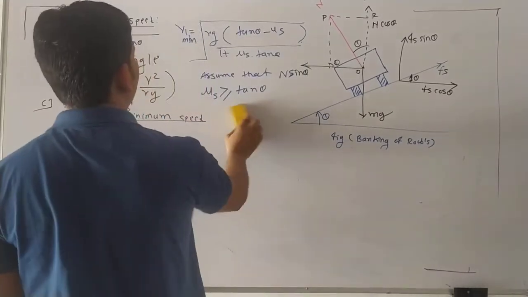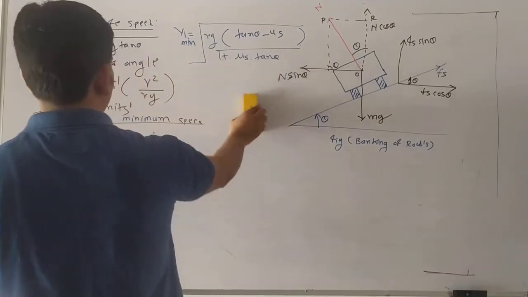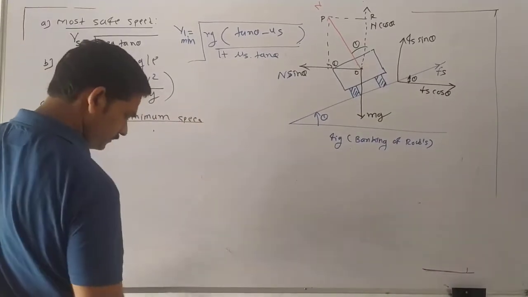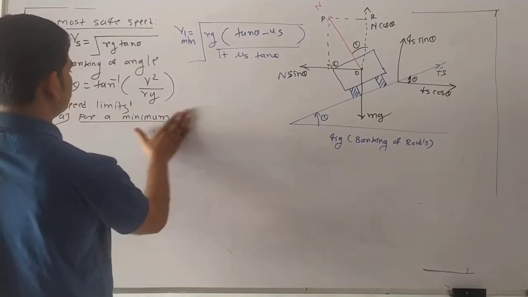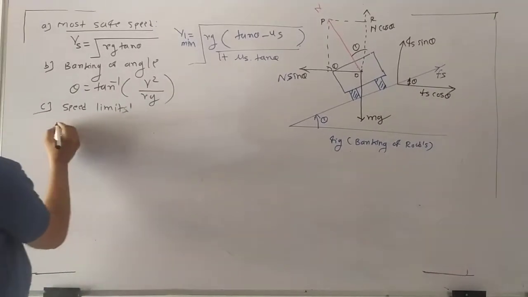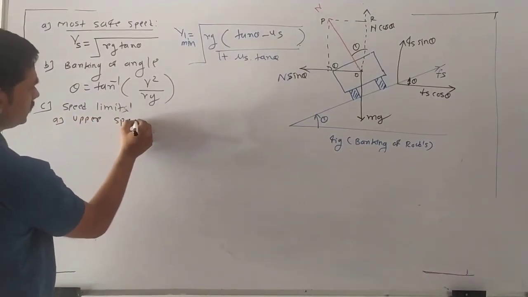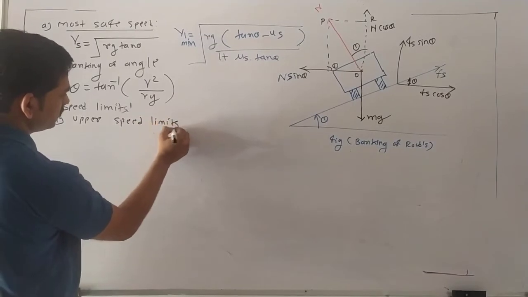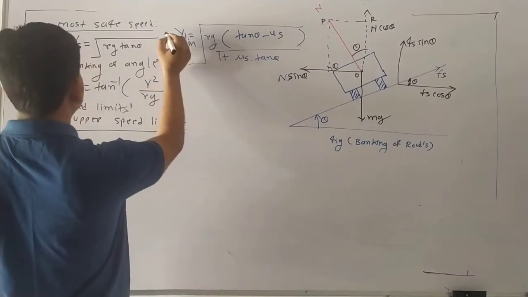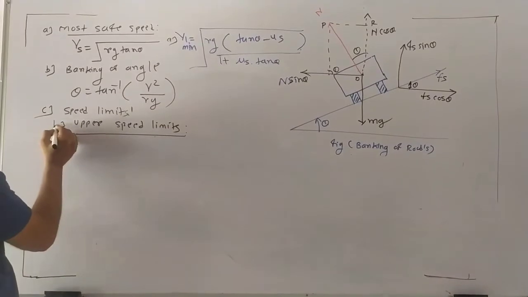This is the formula we already derived here, for the minimum speed limit. These equations, equation number A. Now we solve B.